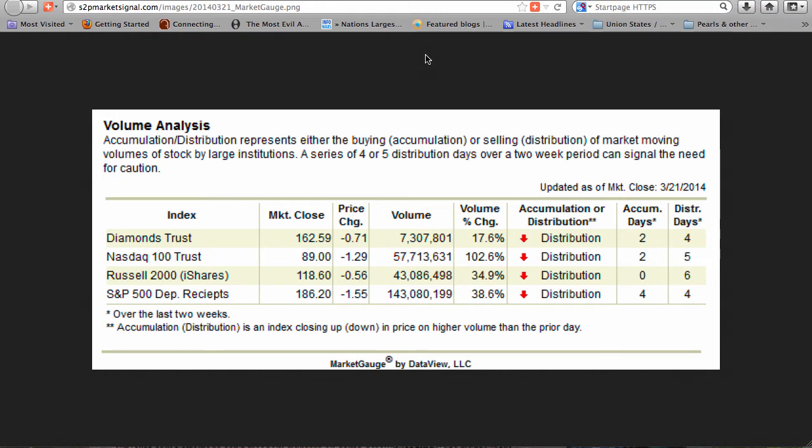Market Gauge Volume Analysis. In this week's volume analysis, the Russell 2000 ended in distribution mode. In the last 2 weeks, it had 0 accumulation days and 6 distribution days. Of the other indexes, both the S&P 500 Deposit Receipts and the Diamonds Trust ended in distribution mode. Accumulation days are counted when the index closes up on higher volume than the prior market day, while distribution days occur when the index closes down on volume higher than the prior market day. Last week, the Russell 2000 also ended in distribution mode.